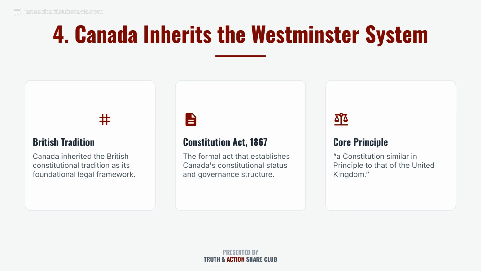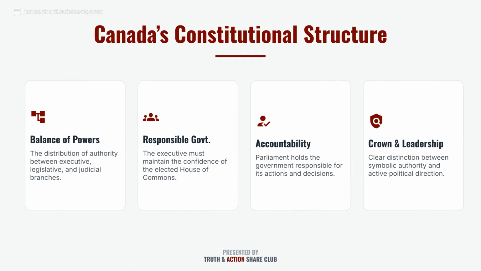Canada inherited the Westminster system, drawing on the British constitutional tradition. The Constitution Act, 1867, formally established Canada's governance structure, in principle, similar to the UK. Canada's constitutional structure is defined by a balance of powers between branches, a responsible government that maintains the confidence of the House of Commons, and parliamentary accountability.